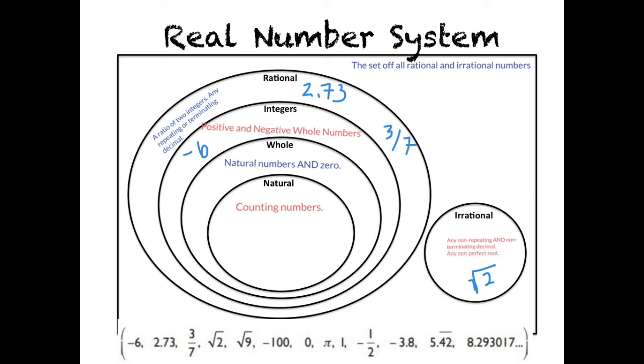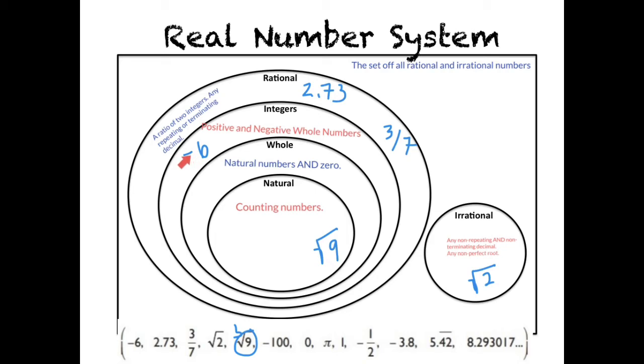The square root of 9, however, is actually the value of 3. So the square root of 9 is 3. So that is actually a counting number. So I'm going to put this weird square root of 9 here. But please understand that since I'm putting it in this natural number bubble, it is also a whole number. So the square root of 9 is natural and whole and an integer.